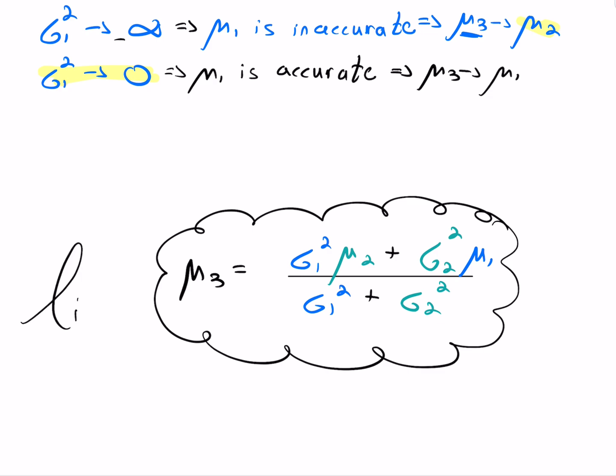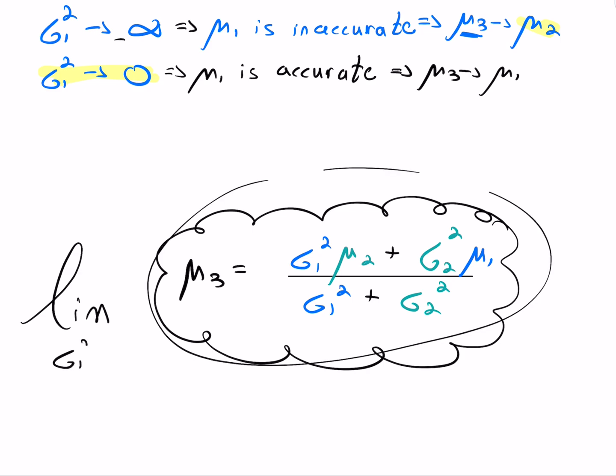So again, I'm going to compute the limit of this equation, but this time when sigma 1 squared approaches 0. So I will cancel this one, and I will cancel this one, and then I will cancel sigma 2 squared with sigma 2 squared, and I end with mu1, which is exactly what we said at the beginning.